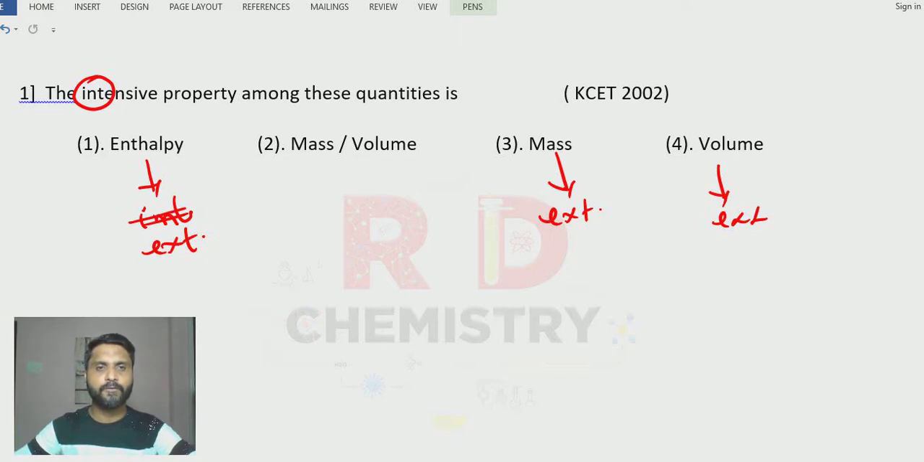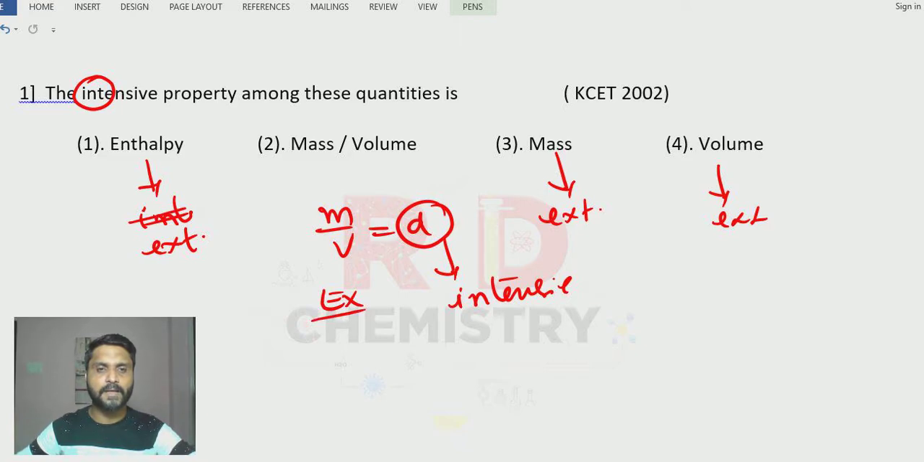Here we have mass divided by volume, correct? But mass divided by volume is nothing but density. Density is an intensive property. Or remember, the ratio of extensive properties is always an intensive property. Clear? So the answer is option number 2. Clear?